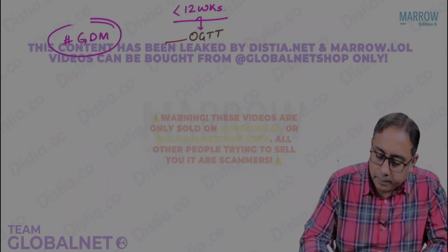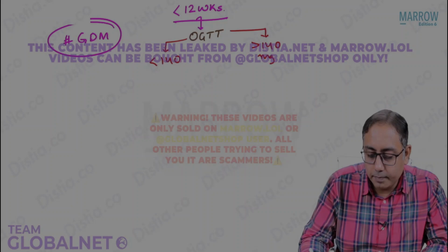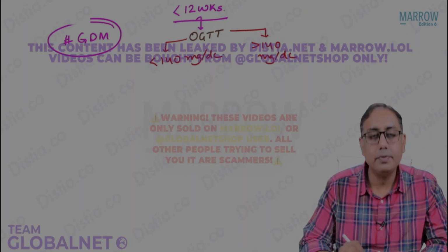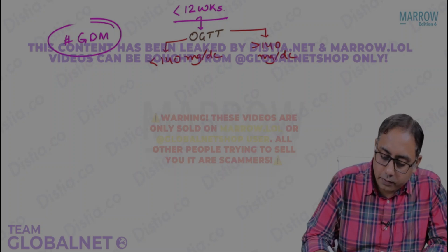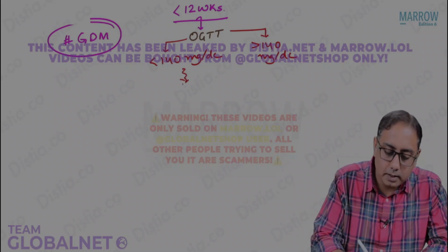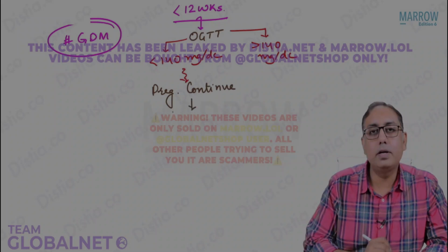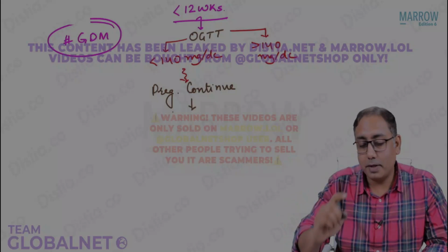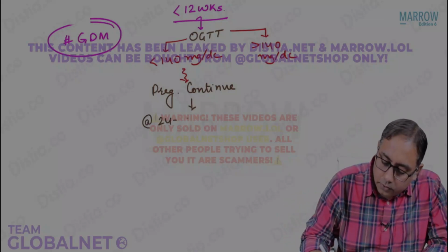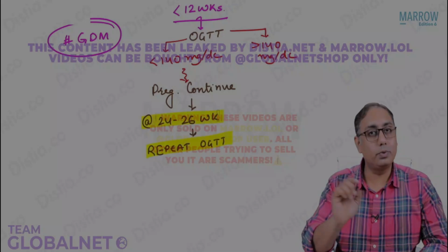The OGTT report could be less than 140 mg/dL, or the female might have more than 140 mg/dL. Are we correct on this? Mg per deciliter. So in case the female is having less than 140 mg/dL, common sense, her pregnancy will continue. Now, after a gap of some time, that is at 24 to 26 weeks, we will do a repeat oral glucose tolerance test. Please note that the repeat OGTT is done at 24 to 26 weeks.